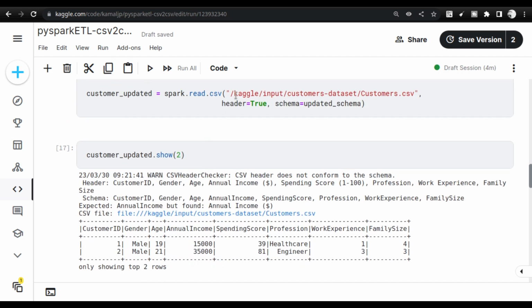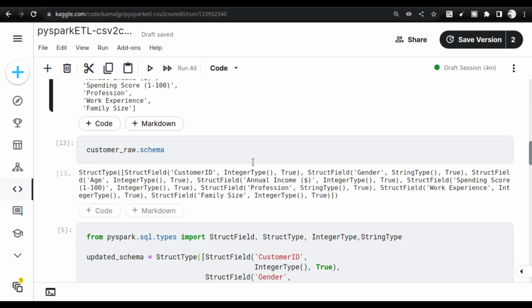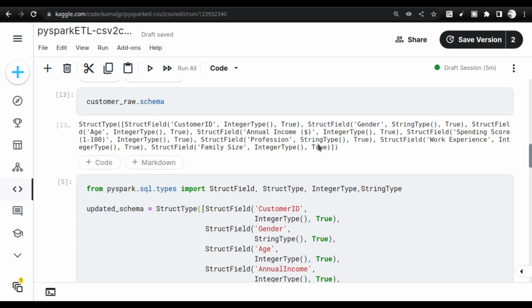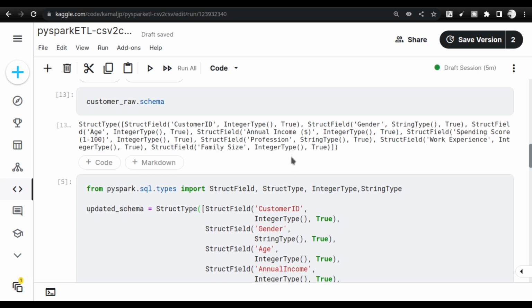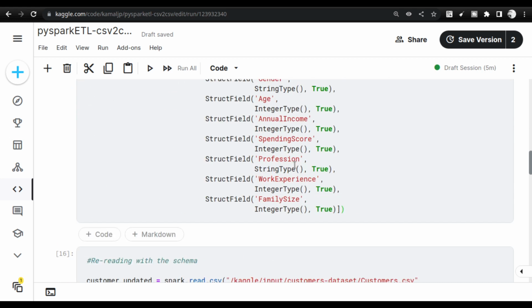So what we are going to do is get the schema. We have got it from this particular data. We will get the schema, we are going to change it. So I got the schema here. You see that I have a gap here. Work experiences, there is a gap. Spending score, there is a gap. But then I copy it here and I change that. I remove the gaps, I remove the dollar symbol, etc. I'm not doing any great stuff here. I'm just copying this that I got from the actual CSV file, and then I'm creating a schema.